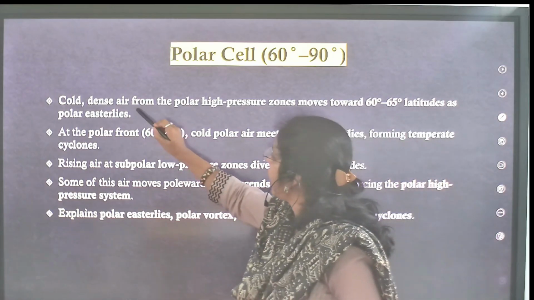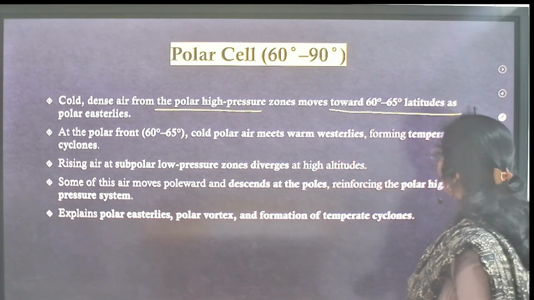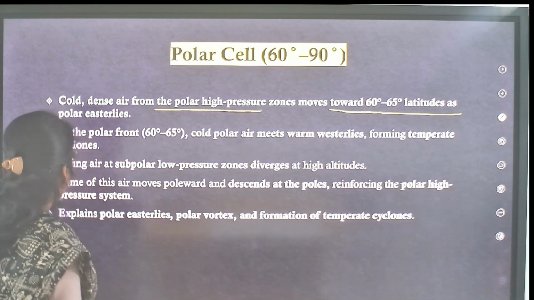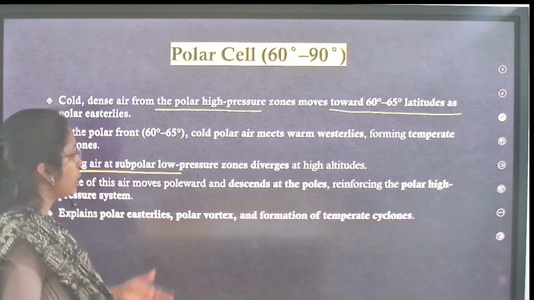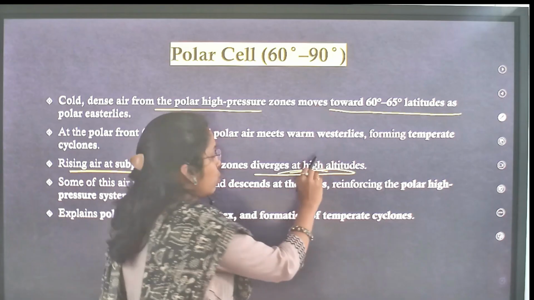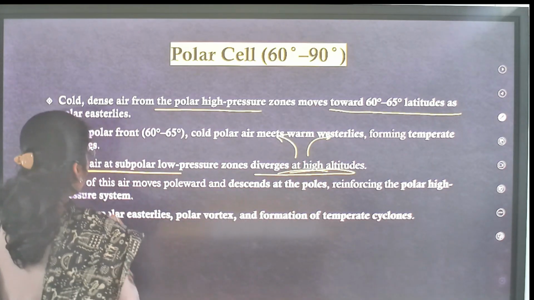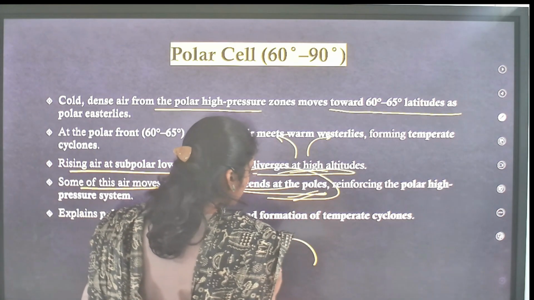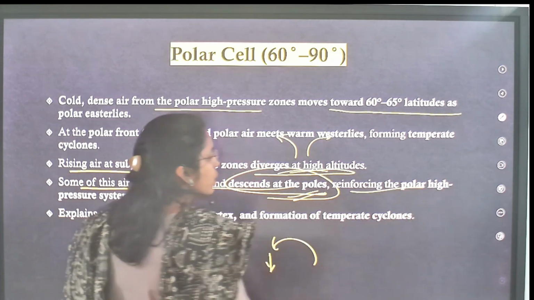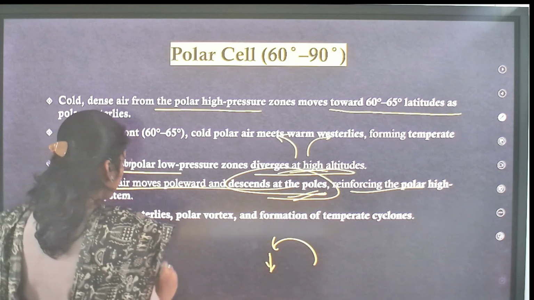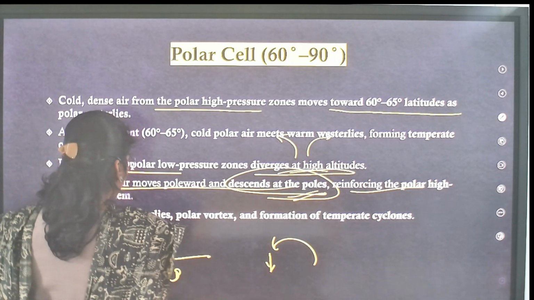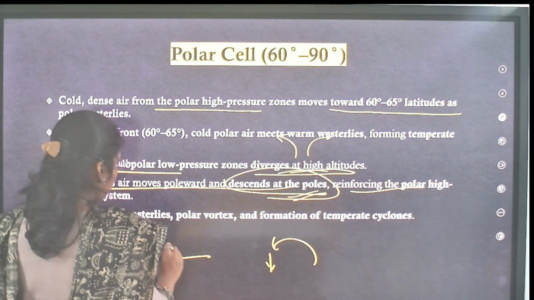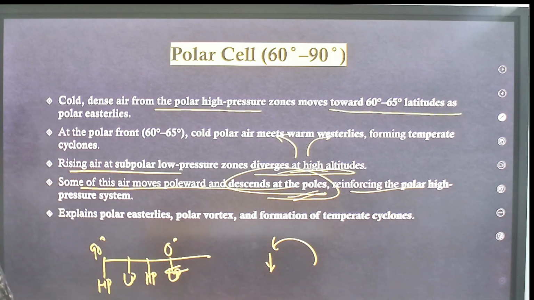See, cold air from the polar high pressure zone moves towards 60 to 65 degrees as polar easterlies. We are going to see the easterlies and westerlies. Rising air at the subpolar low pressure zone diverges at high latitudes. We have seen divergence. Some of this air moves towards the poles and descends at the pole side. Here you will see descending of air, reinforcing the polar high pressure. First, low pressure, high pressure, low pressure, high pressure. At 90 degrees high pressure, at 0 degrees low pressure. Like this you can remember.